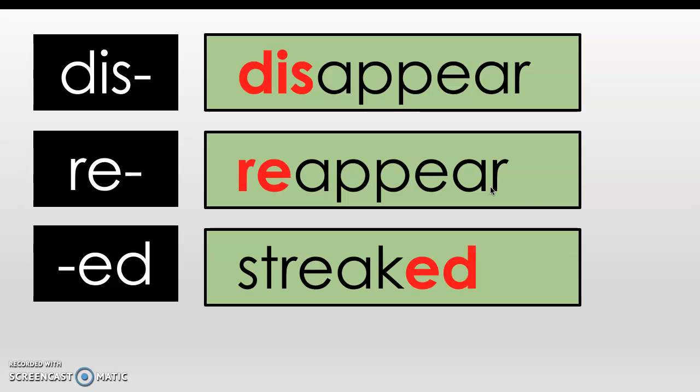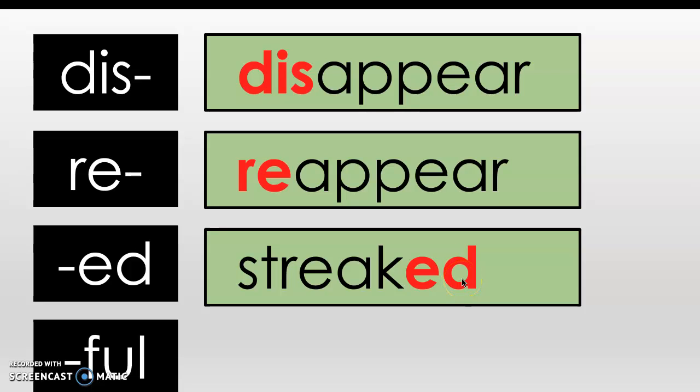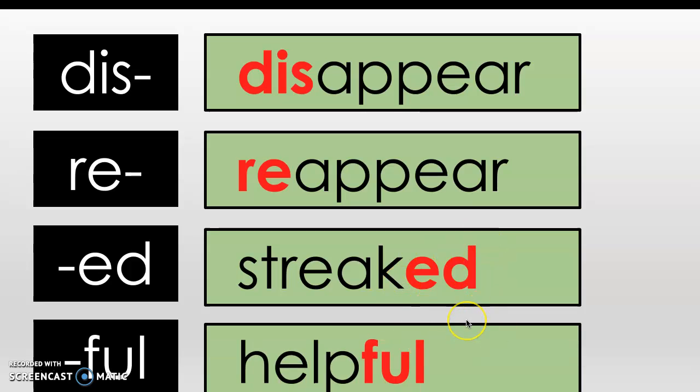All right, our suffix ed, which means it happened in the what? The past. So I could say Marcos was playing with his Batman toy and it streaked across his bedroom as it was in action. So that means it happened in the past. So in the past it streaked. It went really quickly. And lastly, we have the suffix full. So we have the word helpful. I could say that Eli was very helpful by feeding his cats at home. He helped his family out, so he was full of help.